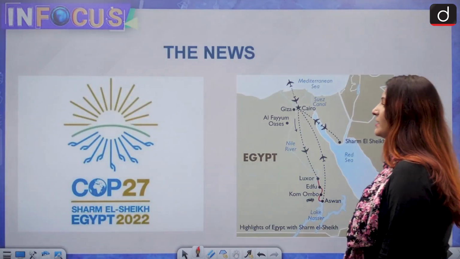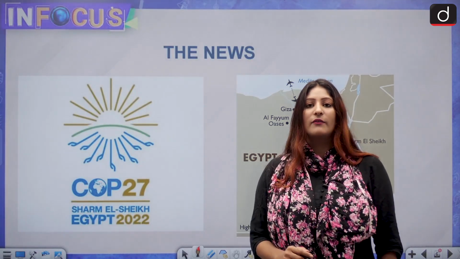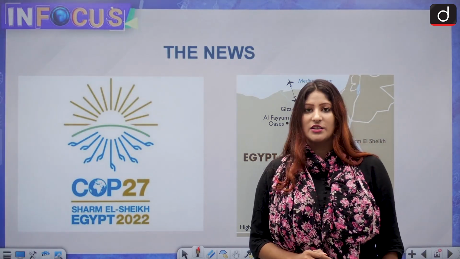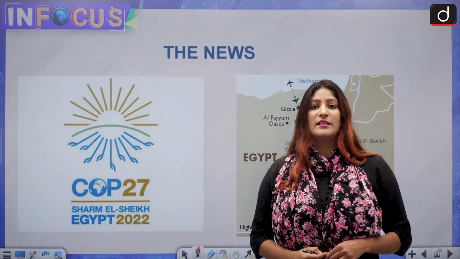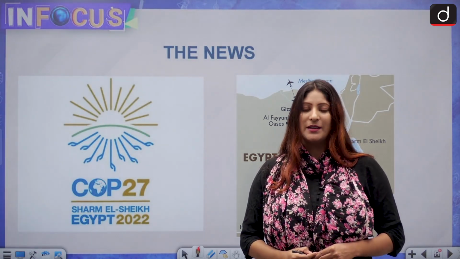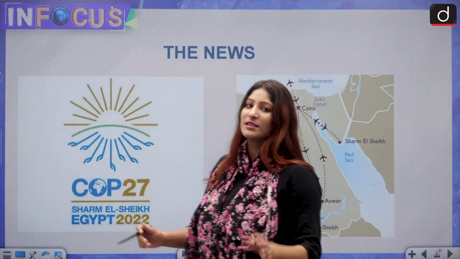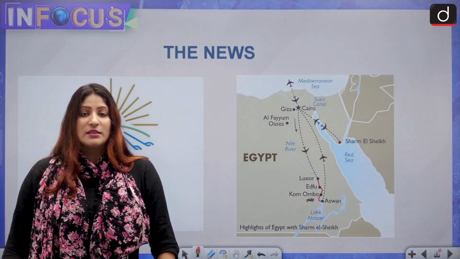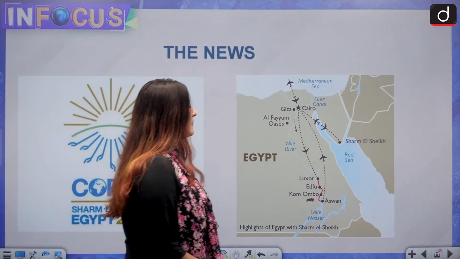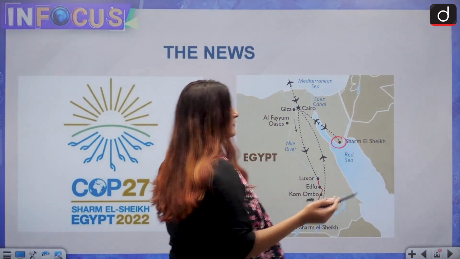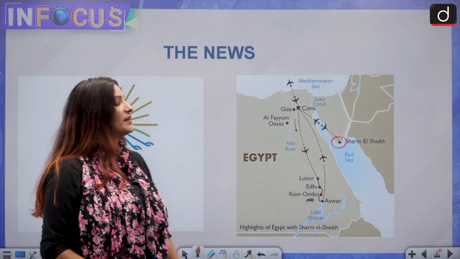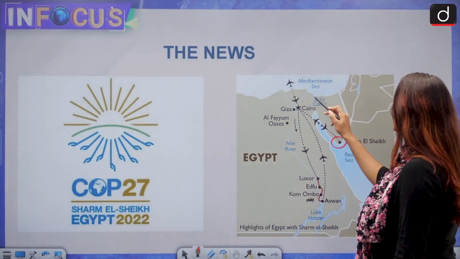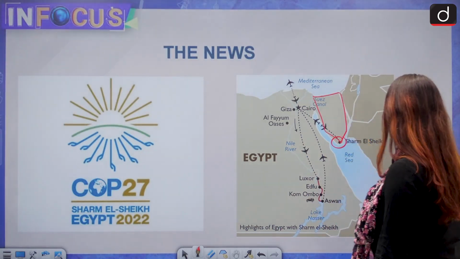Moving ahead, first of all, let's talk about the news. From 6th of November, the COP27 will take place in Sharm el-Sheikh, Egypt. India is being headed by the Minister of Environment, Forest and Climate Change. Where is Sharm el-Sheikh? It is in Egypt. Do you know it is at the southernmost tip of the Sinai Peninsula? This is important for you to know because a question can come in your map with respect to Sharm el-Sheikh. So it is situated on the southernmost point of the Sinai Peninsula. This is the Sinai Peninsula.